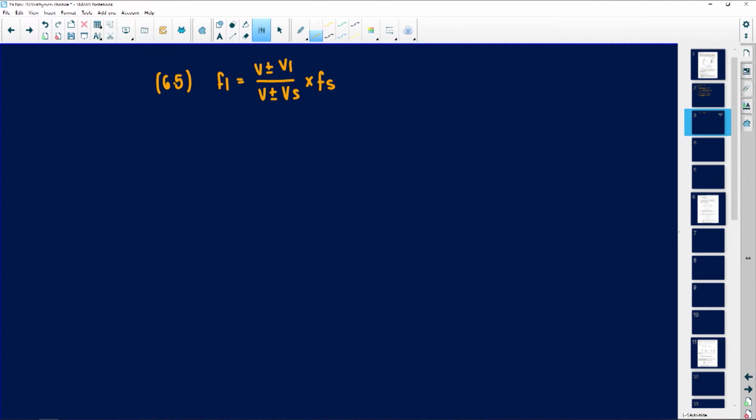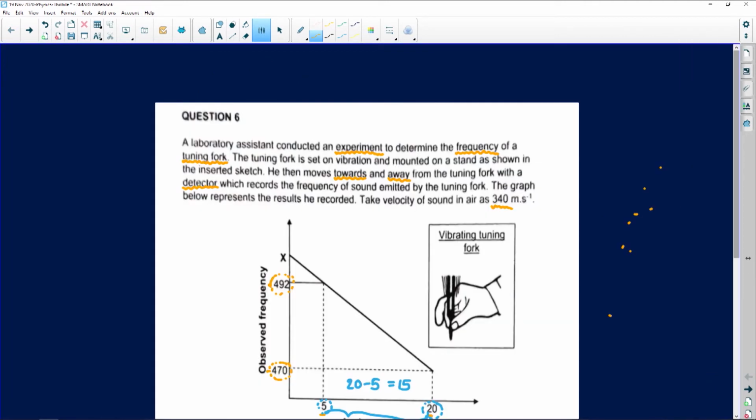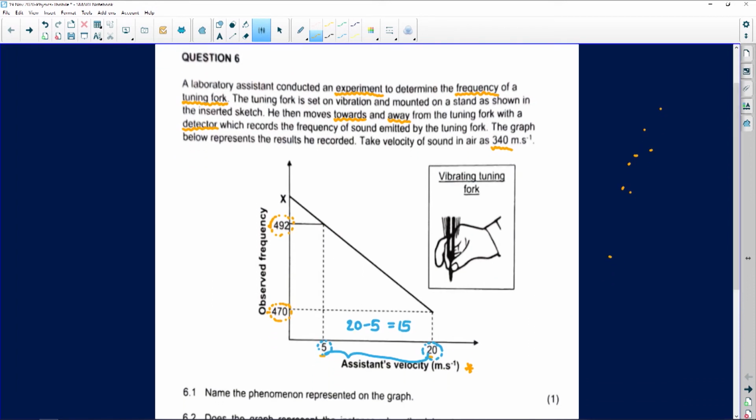The frequency of the listener, I'm going to go back to my diagram. Remember, because we are given a diagram, I'm going to use everything from that diagram. So there we are. We've got 495. This is the frequency that we heard. We must keep in mind that the velocity changed by 15, right? There was a change in velocity. This was the frequency that the listener heard.